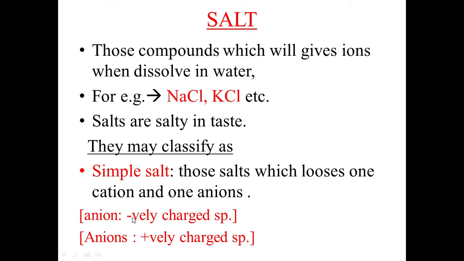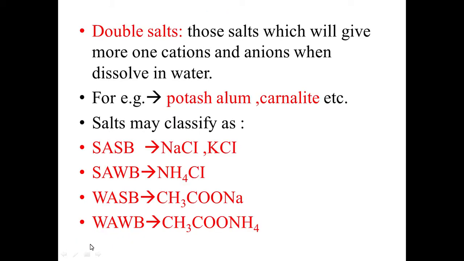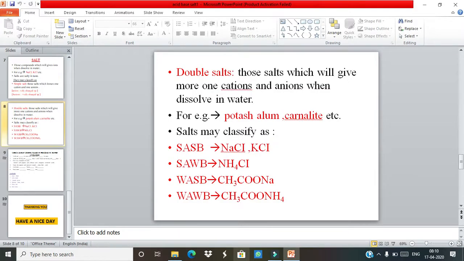There is great confusion between the two terms, anion and cation. So always remember that the negatively charged species that arises from a salt dissolved in water is called an anion. The positively charged species is called a cation. I wrote the reverse one, writing both as anion. I will correct it.